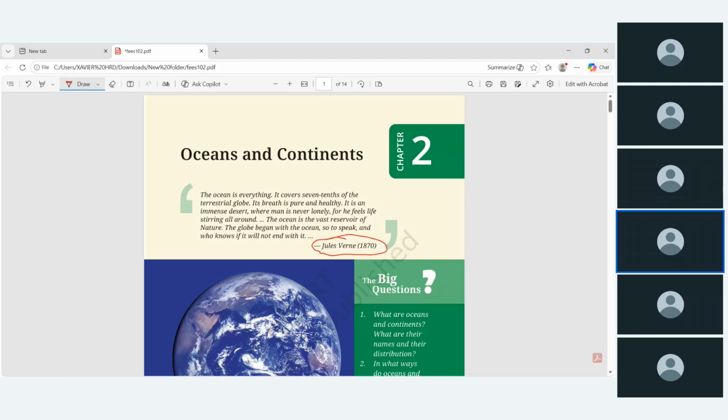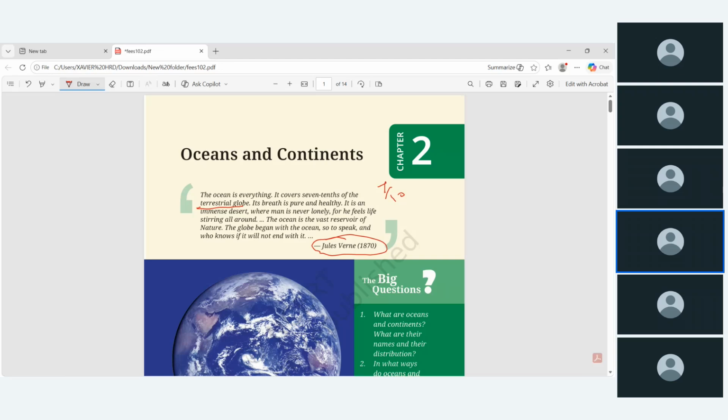The ocean is everything. It covers 7/10 of the terrestrial globe. Terrestrial globe means a three-dimensional spherical scale model of the Earth. Its breath is pure and healthy.